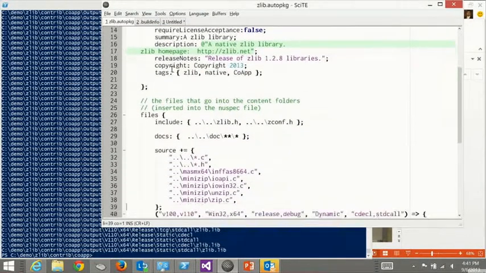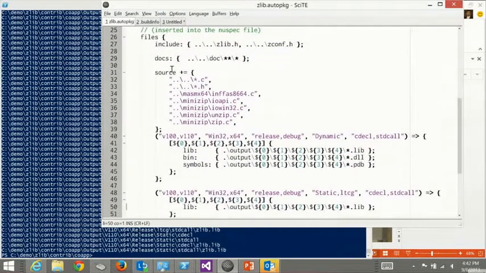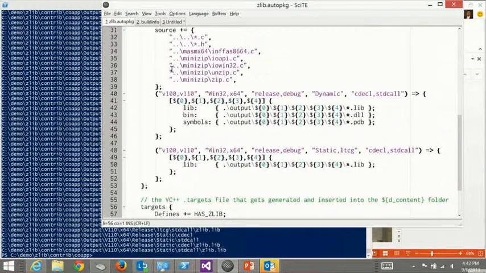And then we can come down and say what files go into this. Some of these things are easy, and you can just group them in sets and say, I got some include files, some documentation files and some source files. In this particular case, I just picked them all up, no problem. It gets a little more tricky when you want to iterate over sets of things. Because I laid my stuff out cleanly on disk, this line is basically saying: for V100 and V110, Win32 and x64, release and debug, dynamic and cdecl and standard call, multiplex all that together and put everything in that pattern in there. And that's how I get all 48 different versions in there.